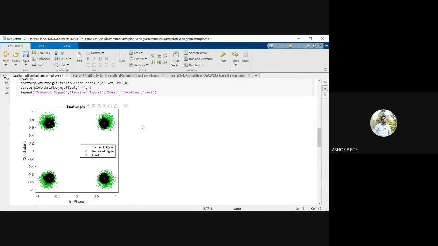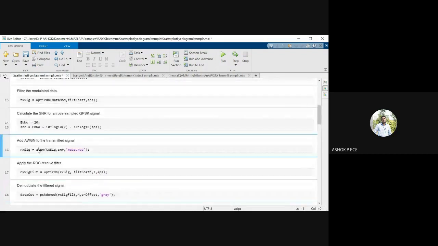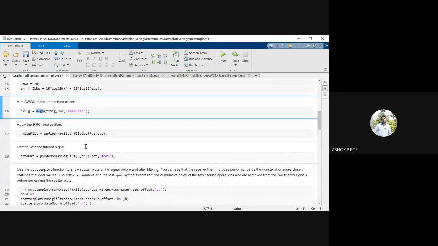So I don't think there's a problem. But definitely it has to be exactly on the star, which is not possible, right? So definitely, we have got the signal because we are adding random noise. See, we are adding AWGN, right? So when you add AWGN, the constellation will be shifting